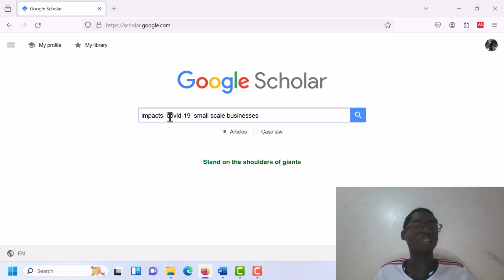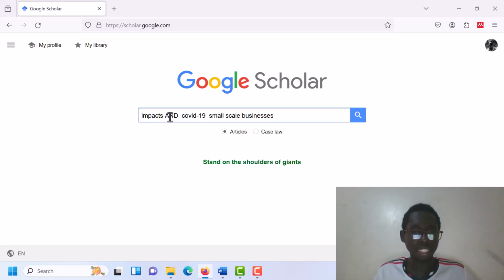Now we have to identify our search terms, the terms we shall use. From the components, we have impacts, COVID-19, small scale businesses. These can also be my search terms. Now we have to connect these terms together, and we do that by including what they call Boolean operators, and that's all part of the search strategy. Unlike a library database, Google Chrome will add the Boolean operators for you to combine these words together, but in the library database, you have to add them yourself.